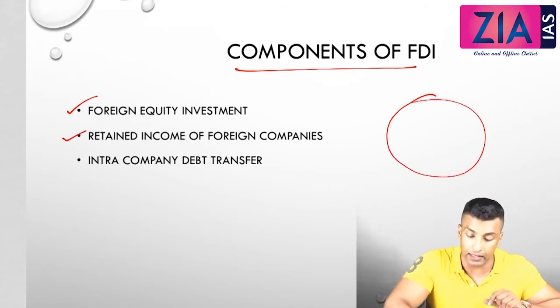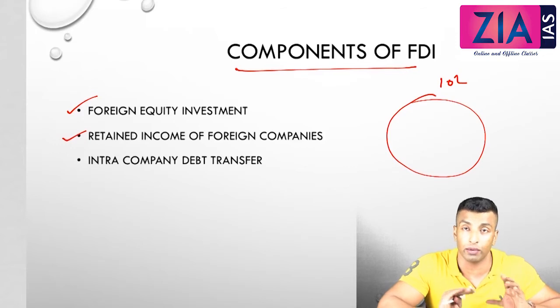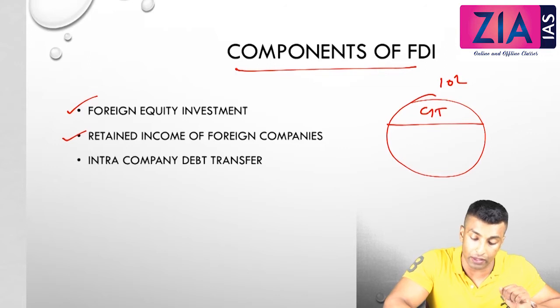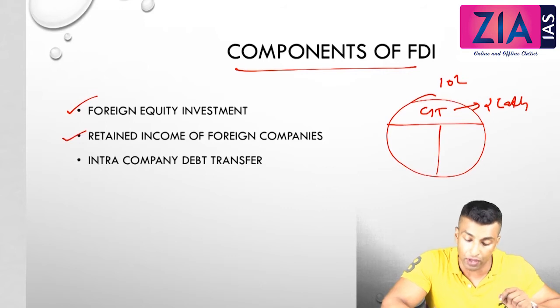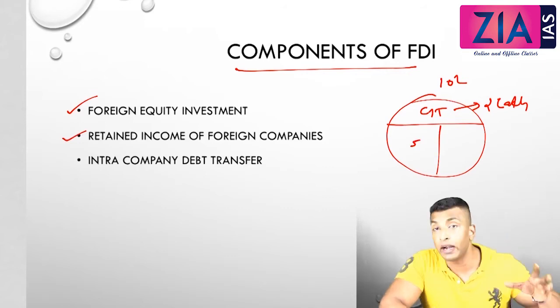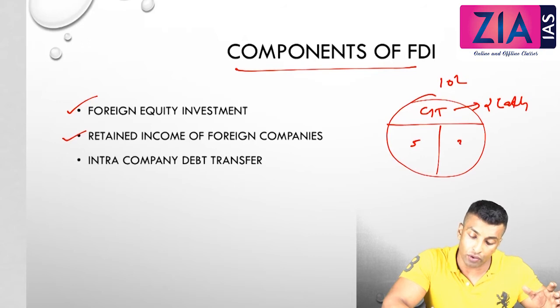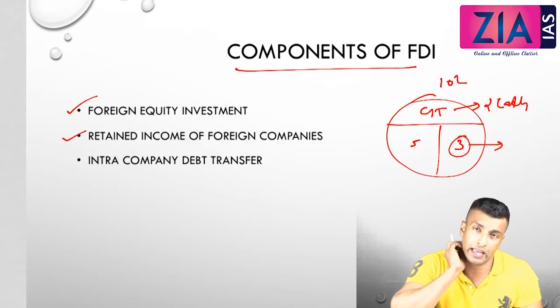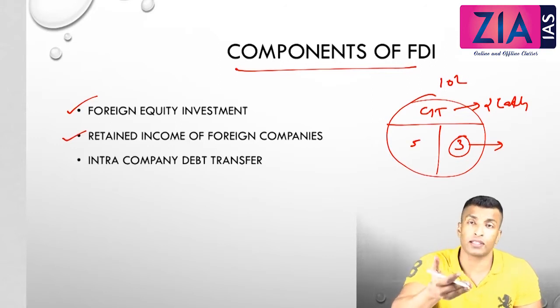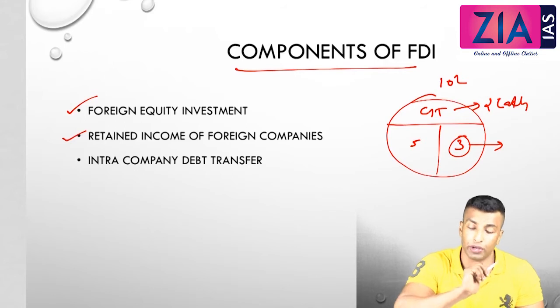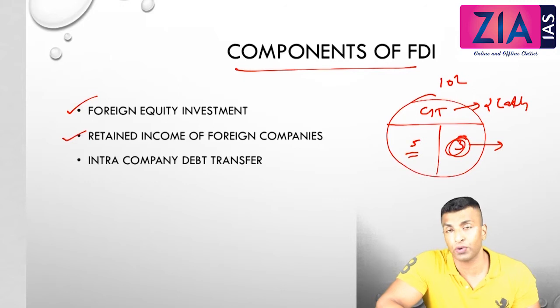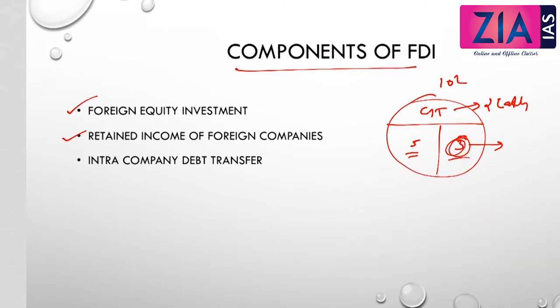Let's suppose you have, let's say, 10 lakh as the income or the output. Out of this you have to pay some tax, corporate income tax. Let's say you are paying 2 lakhs as tax. Let's say 8 lakhs is left, out of which 5 lakh is the undistributed profit, meaning you are dividing 3 lakhs of profit among the shareholders. So 3 lakhs profit has been taken and the balance 5 lakhs is reinvested in the company. That is what you mean by undistributed profit. This 3 lakhs will be distributed as dividends, divided among the shareholders.